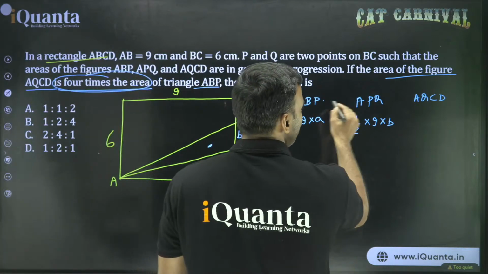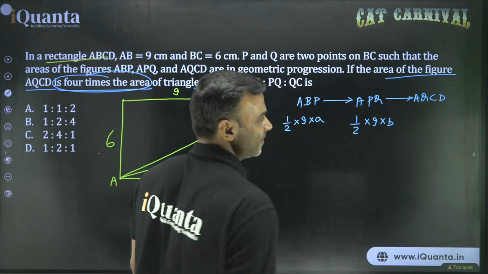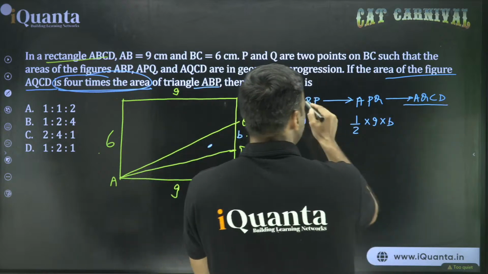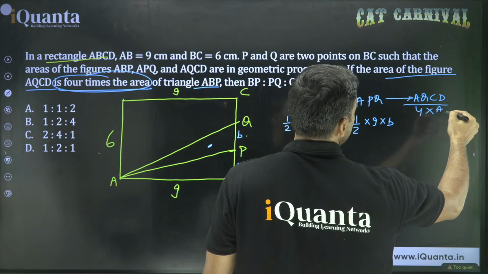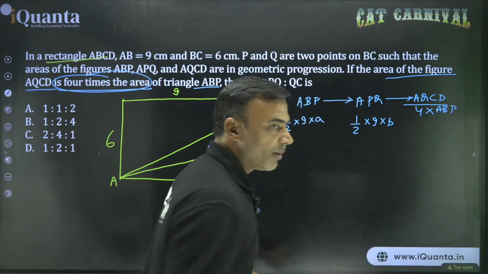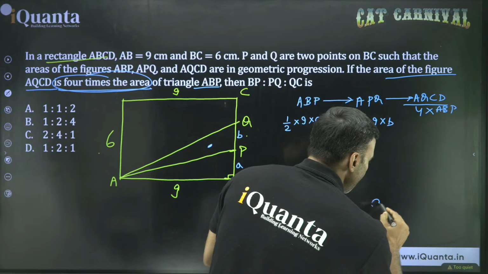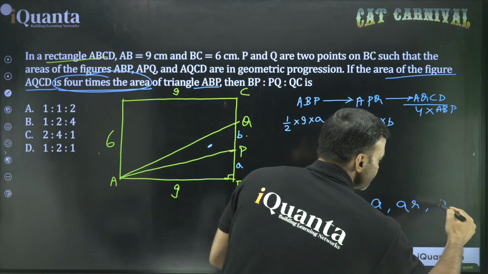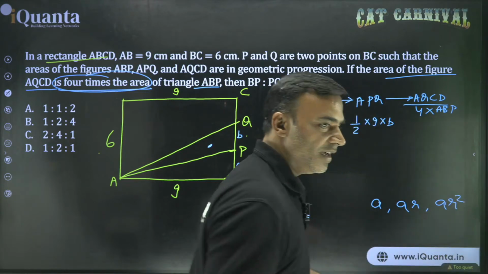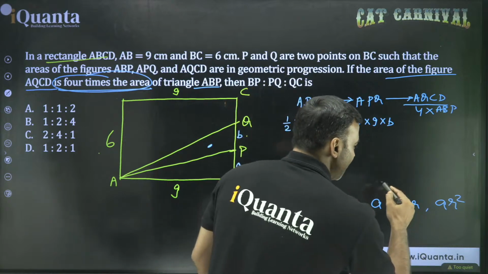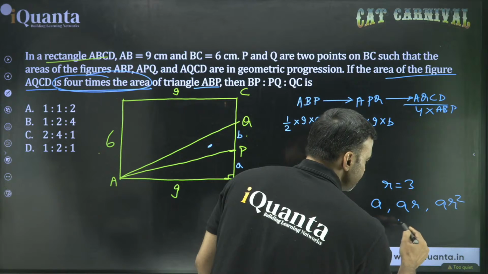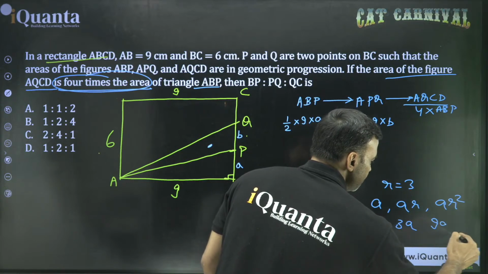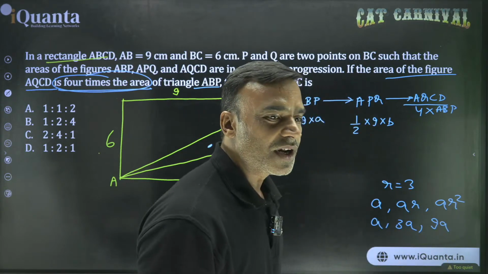So one thing, they are in geometric progression and this value is 4 times ABP. तो वो काम तो पहले कर लेना था. 4 times ABP. कैसे? Have you heard about geometric progression? कैसा होता है उसमें? A, AR, AR square. If I give you R value as 3, then this becomes A, 3A and 9A. Can you see the terms in geometric progression like this?